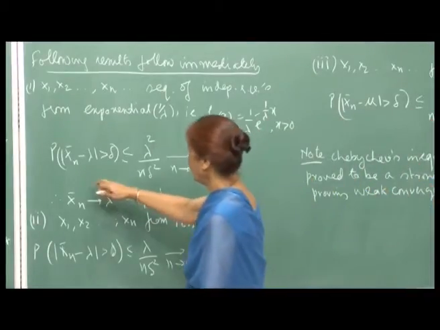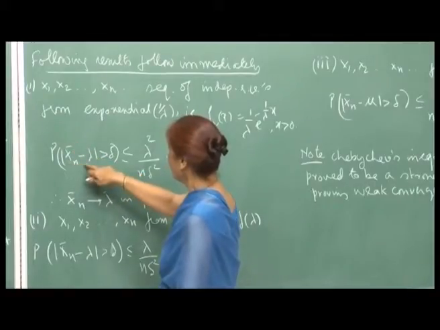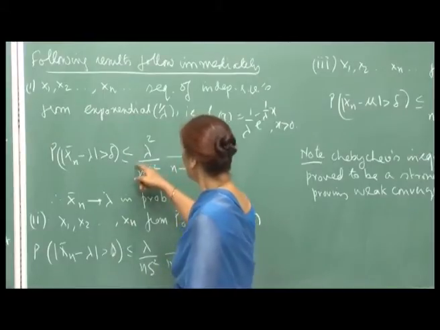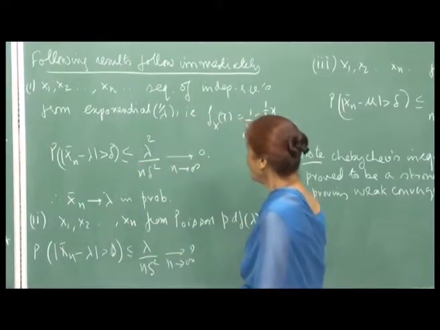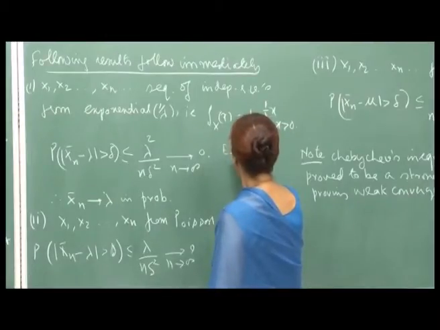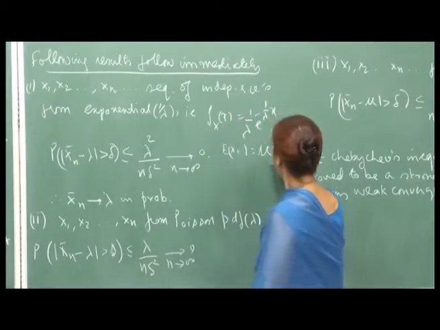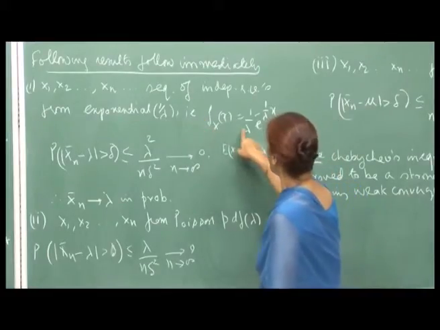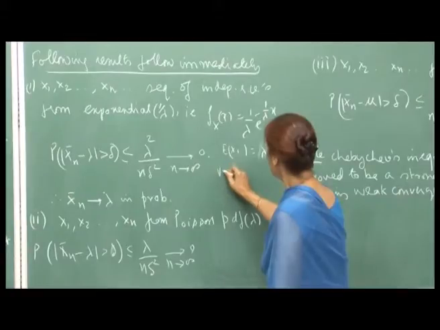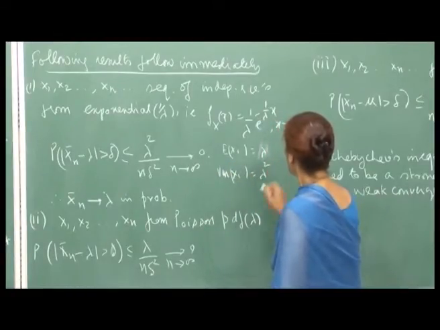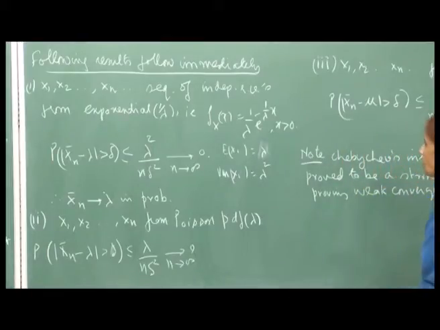this probability, if you take X n bar minus lambda in absolute value greater than delta, would be less than or equal to, again by Chebyshev's inequality, because here expected X i is mu, which is lambda, the inverse of the parameter here, and variance of X i is lambda square for the exponential distribution.